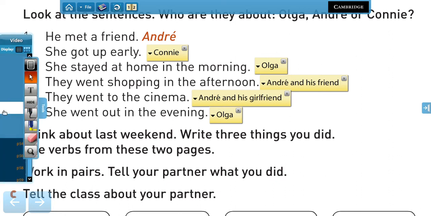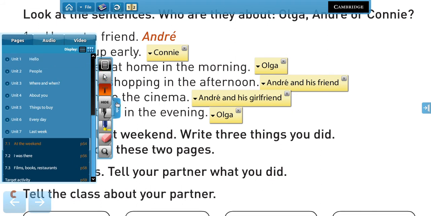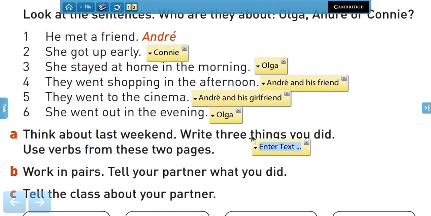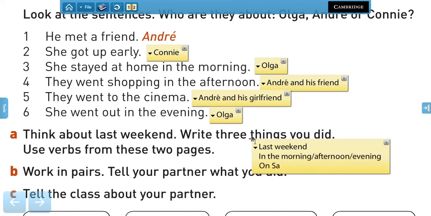Now remember that when you're talking about the past, in this case about the last weekend, you can use the expression last weekend, yes, or you can say in the morning, in the afternoon, right, or in the evening. You can say on Saturday or on Sunday, yes, and you can use the word then to talk about the sequence.